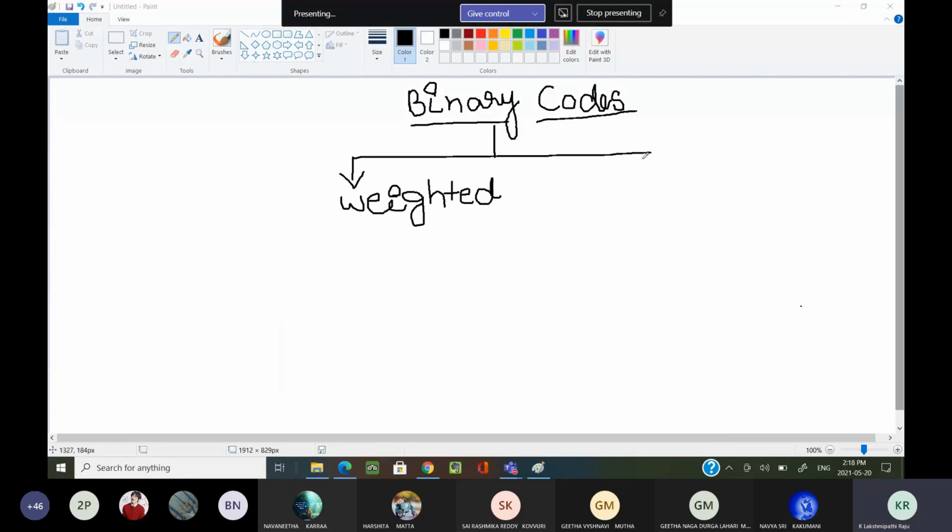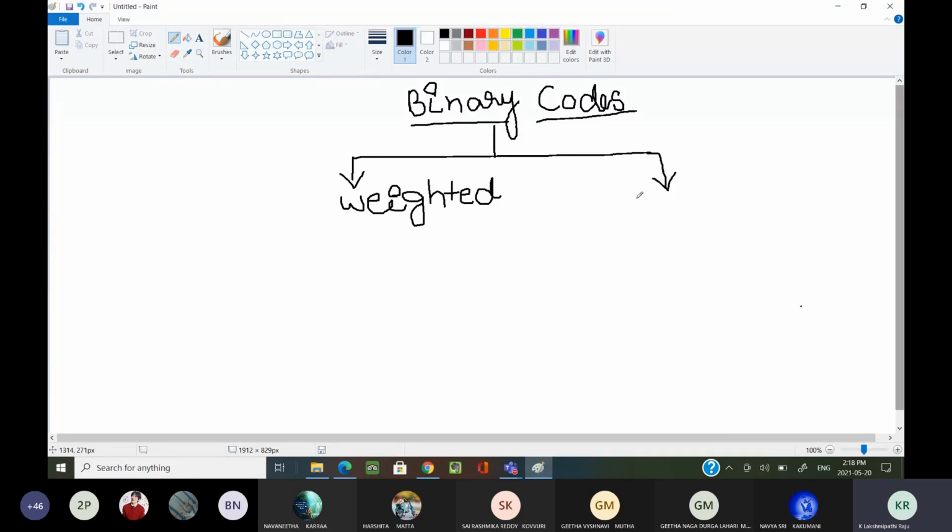Binary codes can be classified into two categories: weighted codes and non-weighted codes. Now, what are the weighted codes? Which codes are we calling weighted codes?